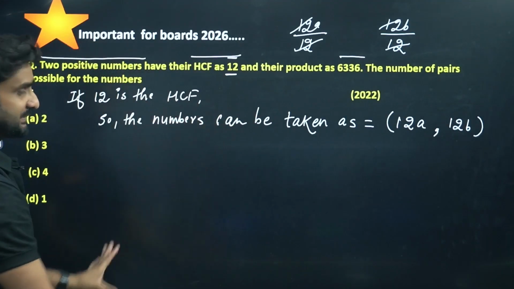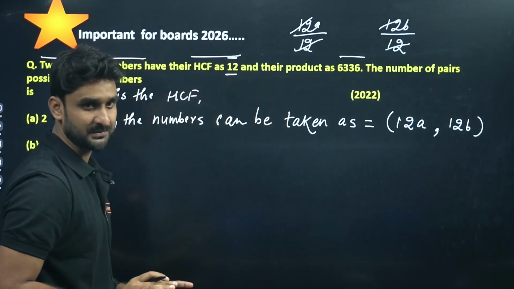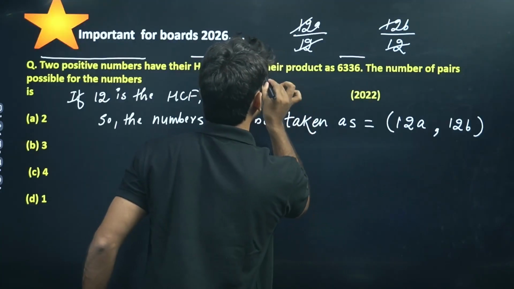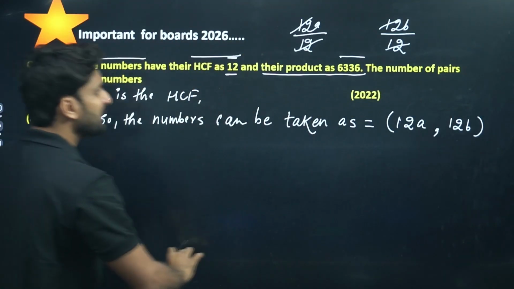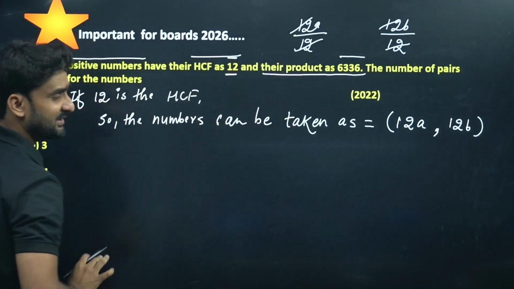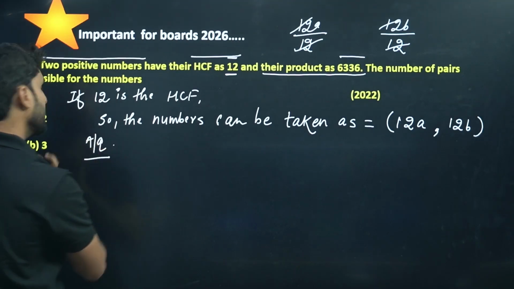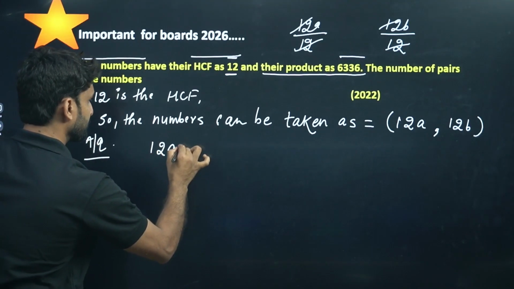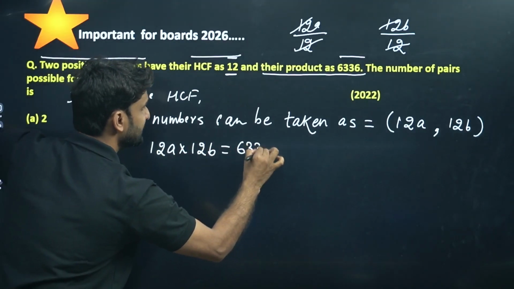Now follow the information provided in the question. The next information is their product is 6336. So if you have assumed the numbers 12A and 12B here, their product will be 6336. So we can write according to question, AQ, 12A into 12B can be written as 6336.